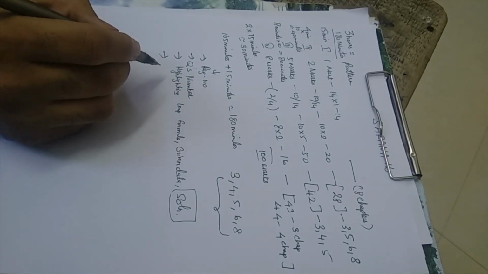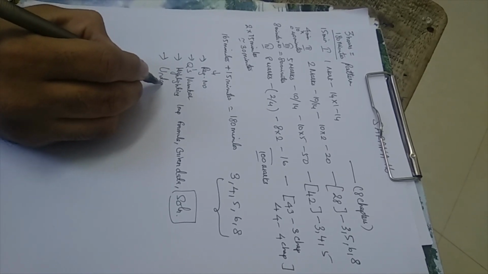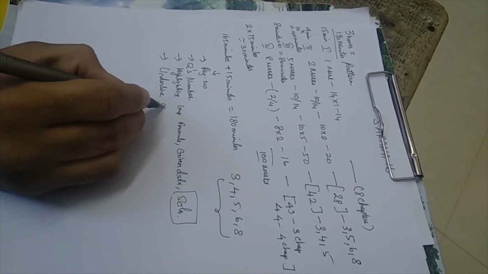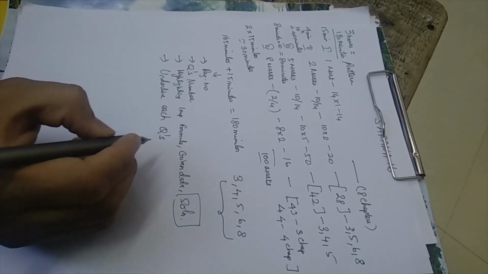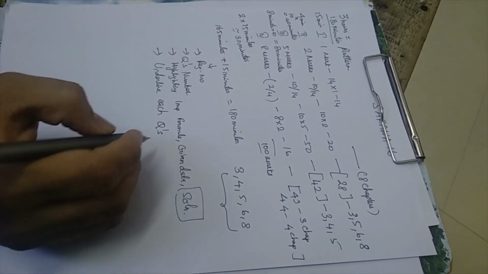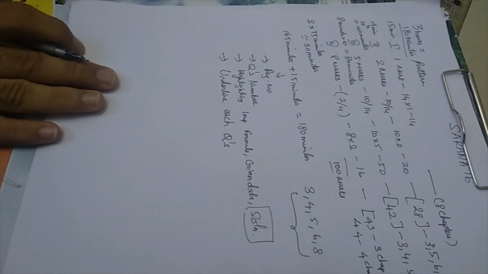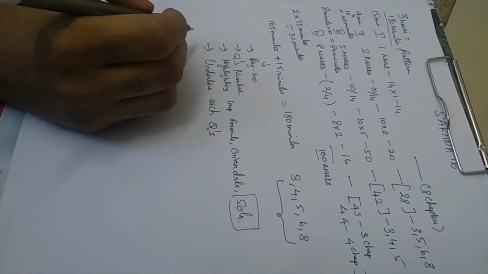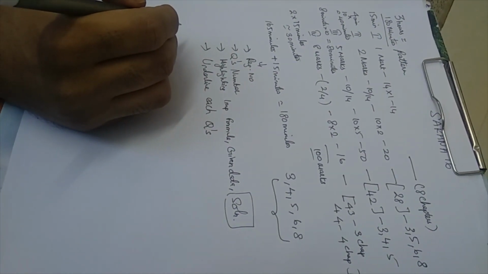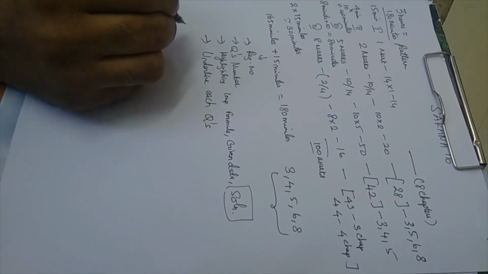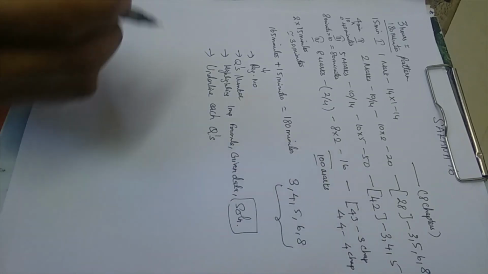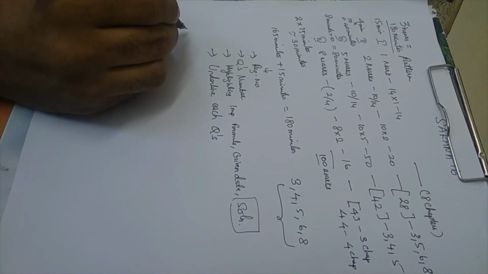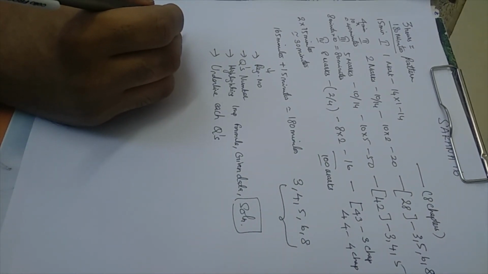And fourth important thing, you have to underline each question, especially the 2 mark, 5 mark and 8 mark ones, so that the examiner is impressed by your answers. I've already informed you about the important chapters, the time management system and the important questions from each chapter. What we have observed are general questions asked in the previous video.